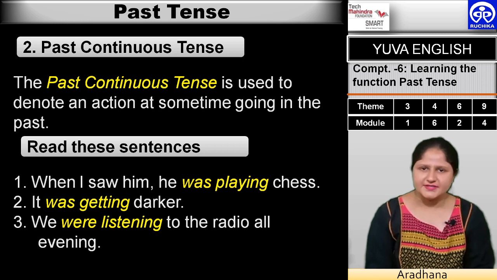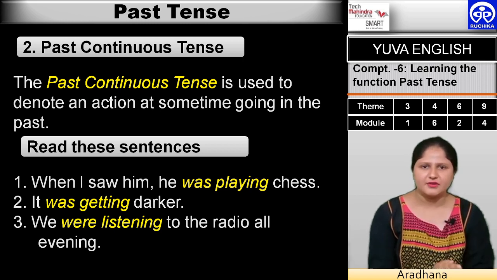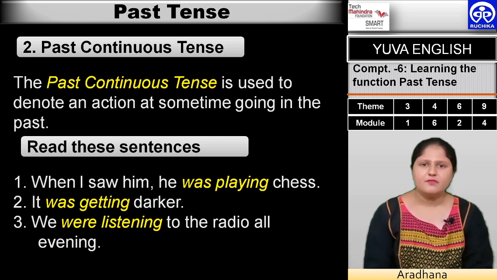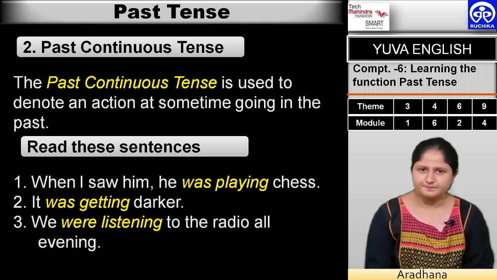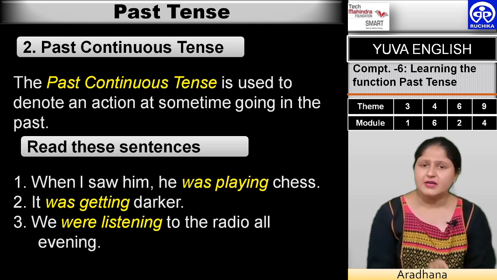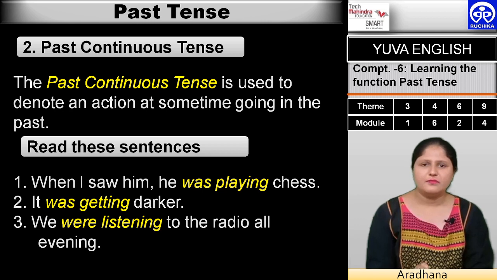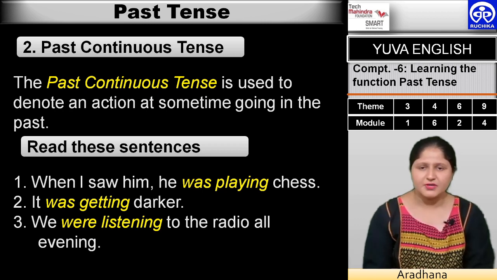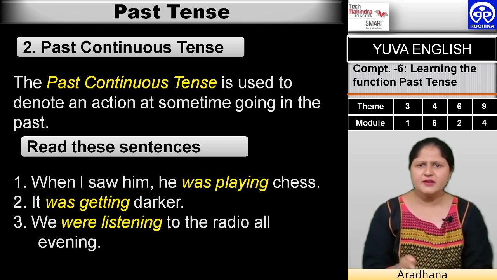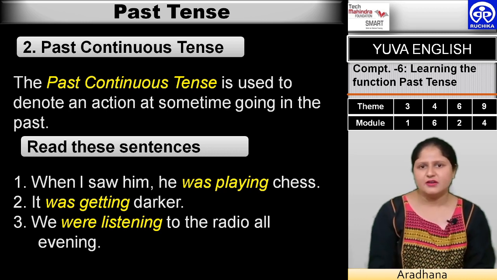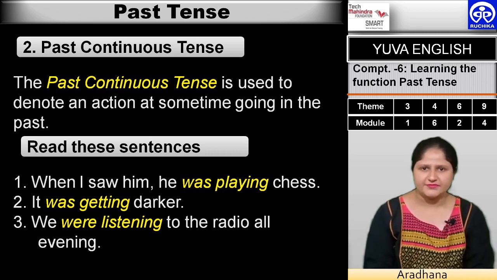The third sentence is, we were listening to the radio all evening. Were listening is the verb, were listening is the tense, and it is evident the verb is listen because that is a doing word, and was had been attached with an ing formative, so it is in the past tense form.